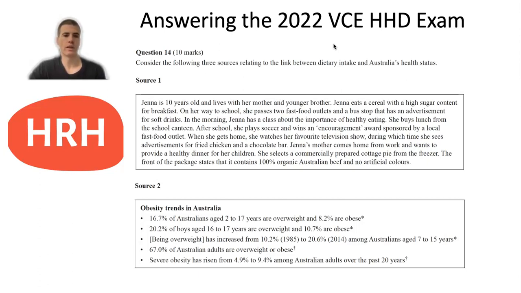Source two was looking at the obesity trends in Australia, looking at children as well as overall adult obesity and overweight trends, and generally they have all been going up.